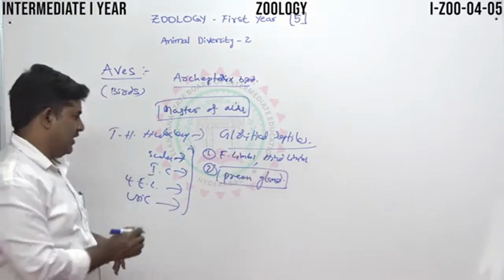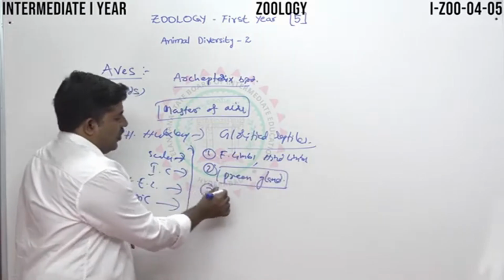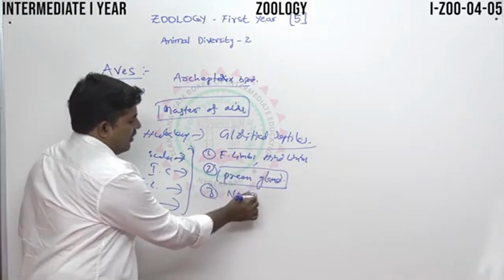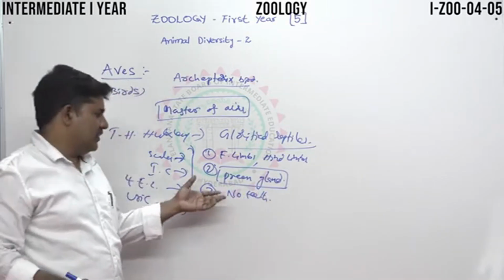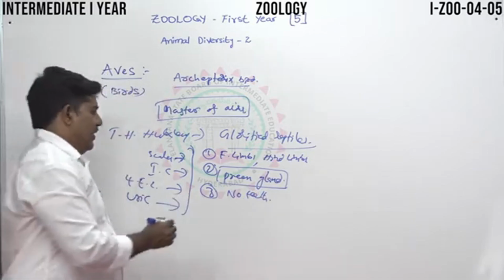This is important: there are no teeth. You can see in the structure that there are no teeth in birds.